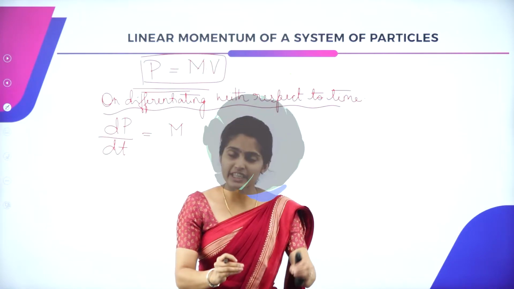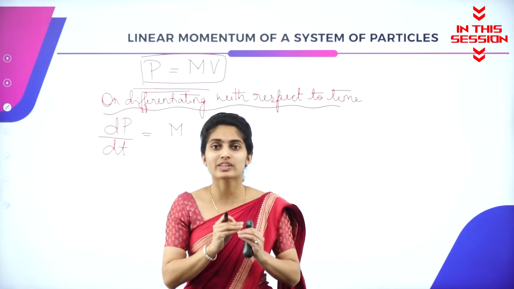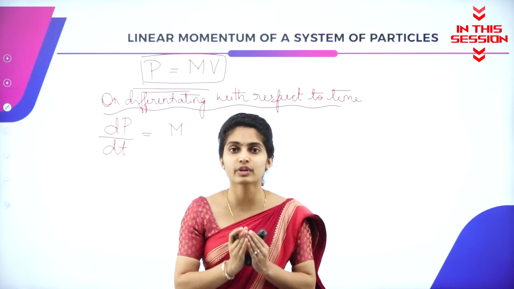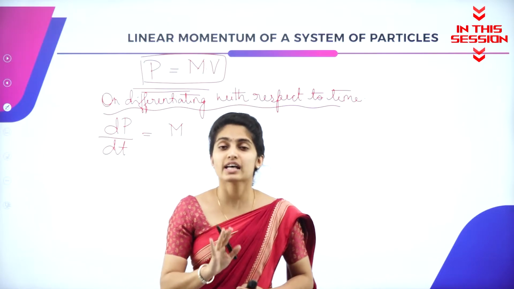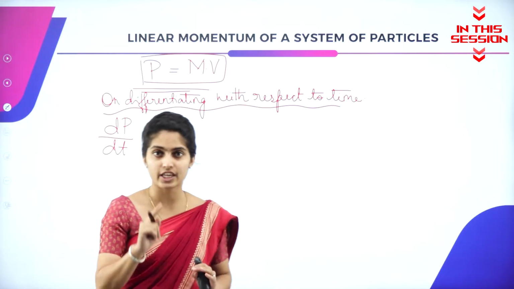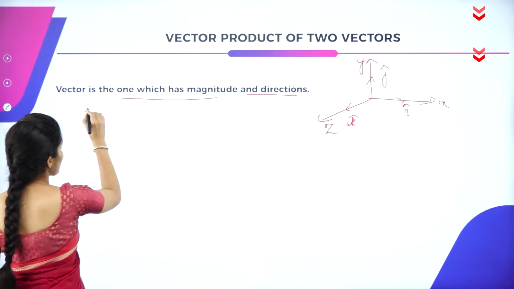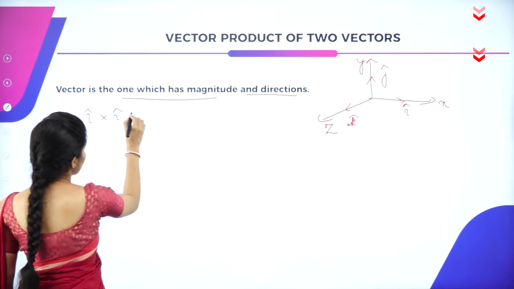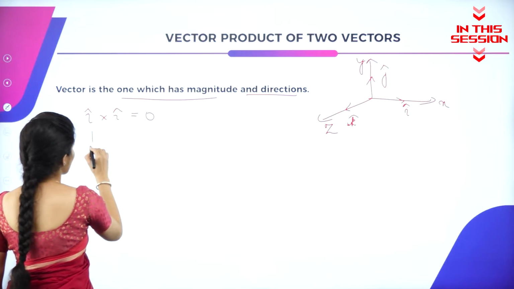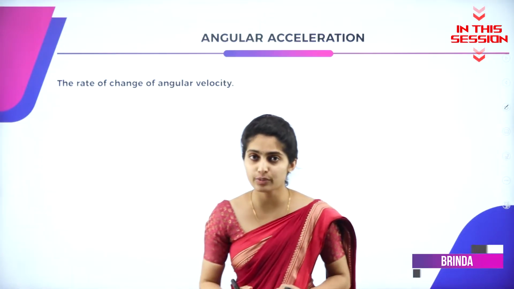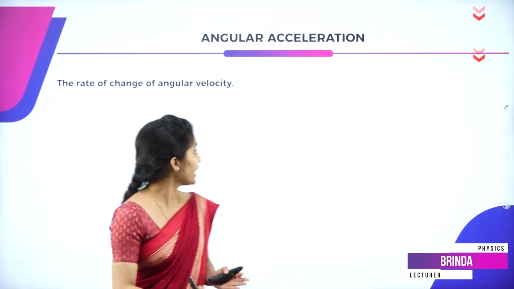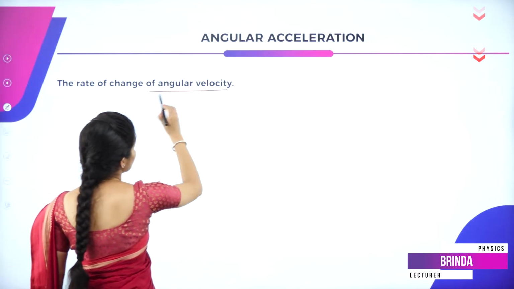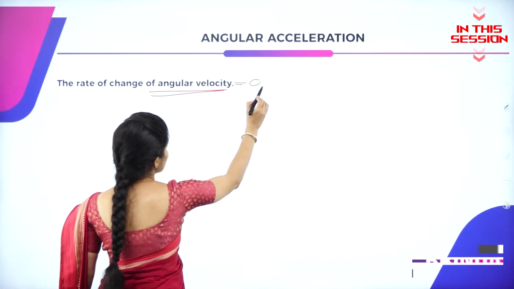So the mass of each and every particle also doesn't vary. So the total mass of the system of particles has not got any sort of variations. When it is a cross product of two similar unit vectors, it is said to be zero. So angular acceleration means the rate of change of the angular velocity, which is given as omega.